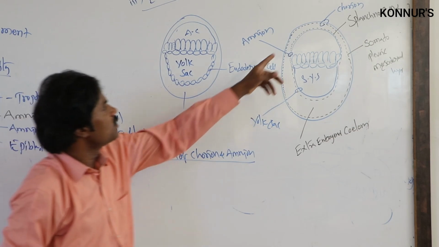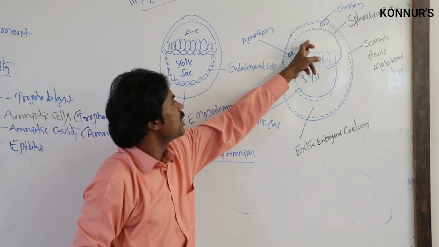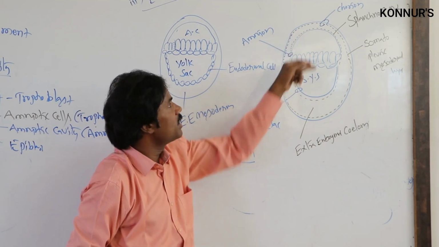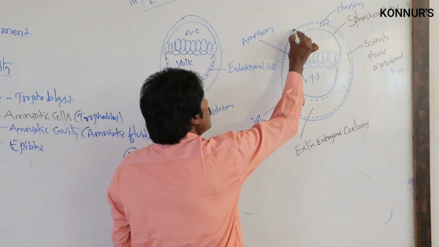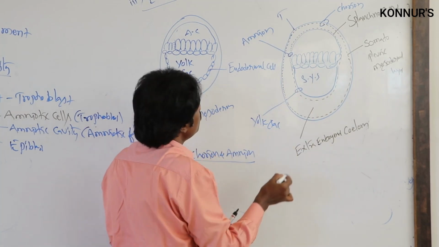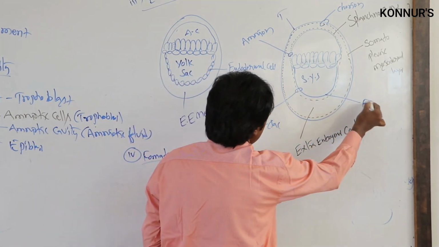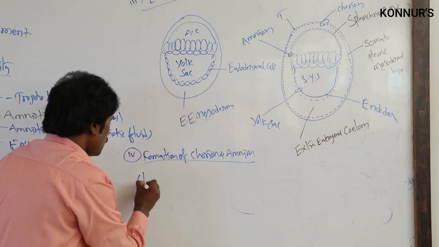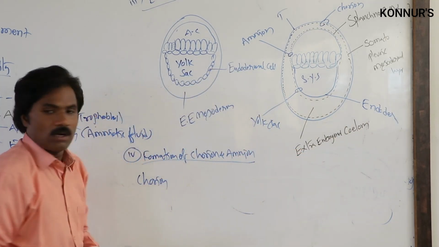Diagrammatically, this is the amniotic cavity, this is the yolk sac under, and the outer one is the trophoblast layer. This is the trophoblast. This is the endodermal layer. Then how is the chorion formed?